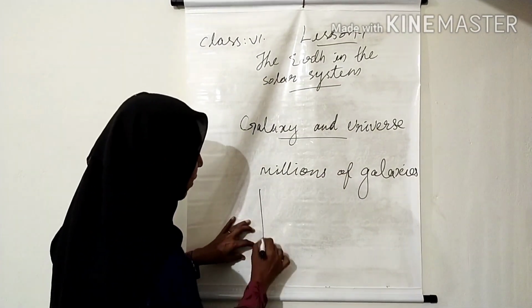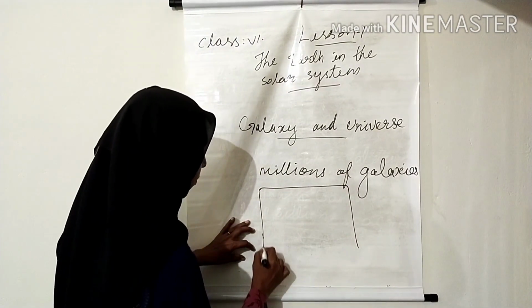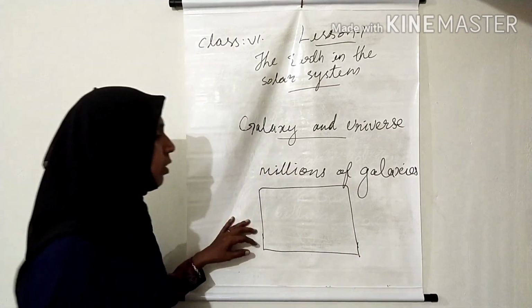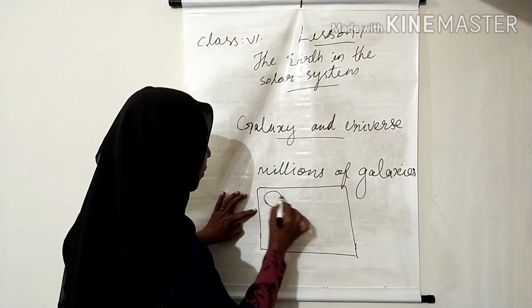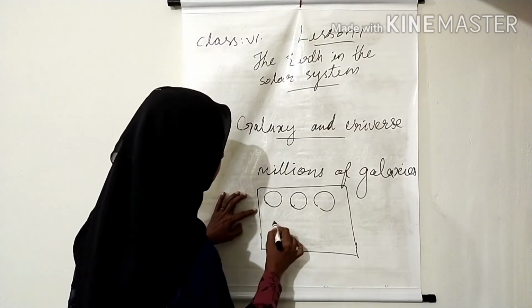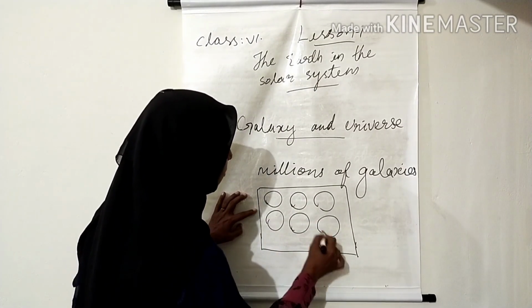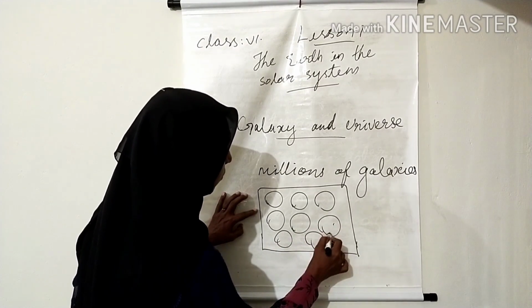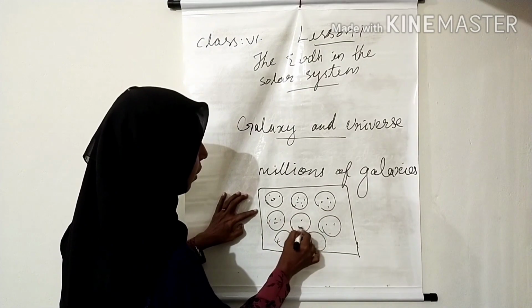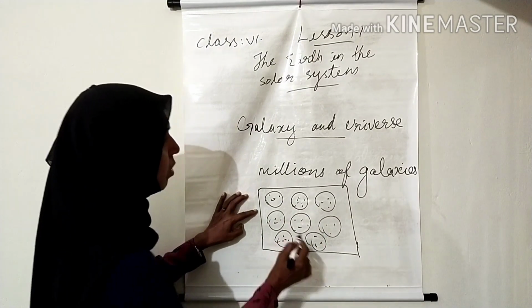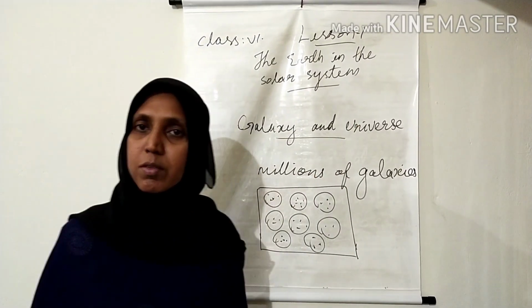So imagine this is our universe. In this universe we can see millions and millions of galaxies. Millions of galaxies together we call our universe.